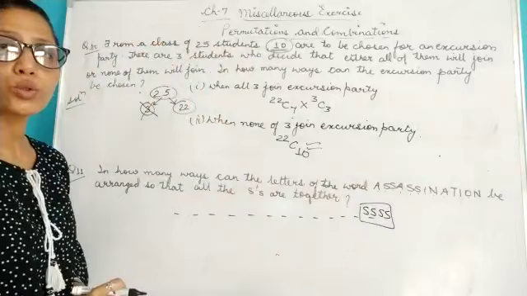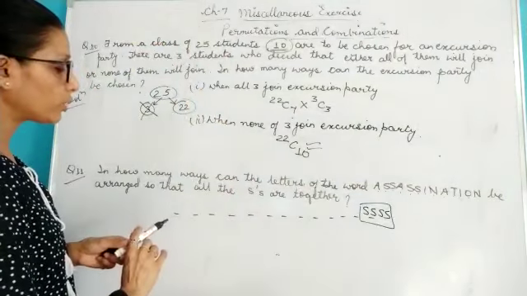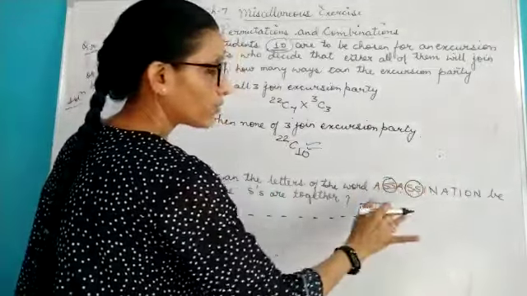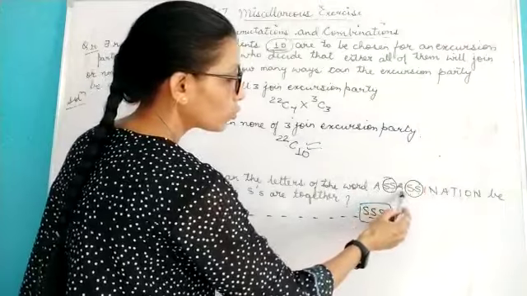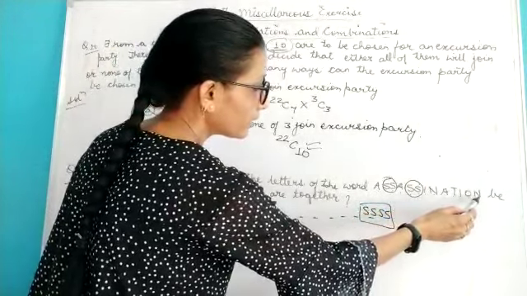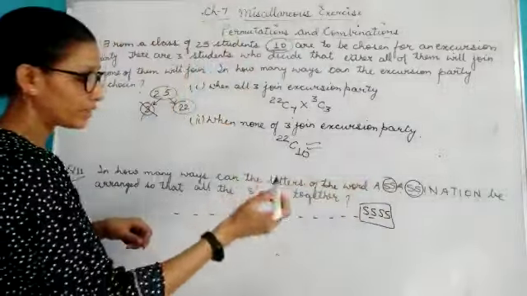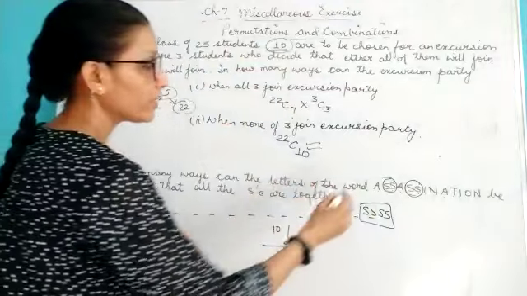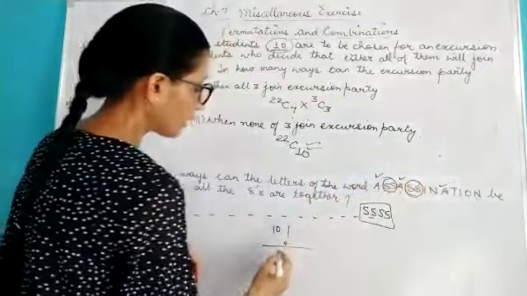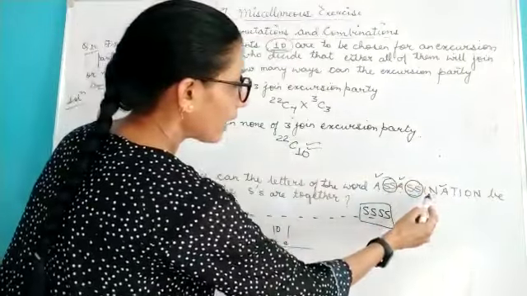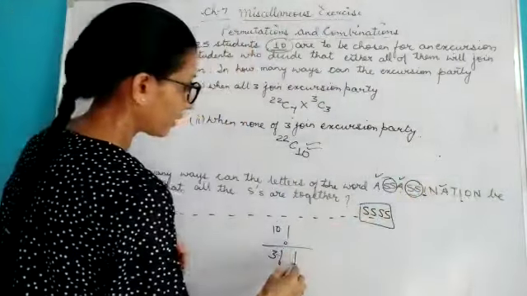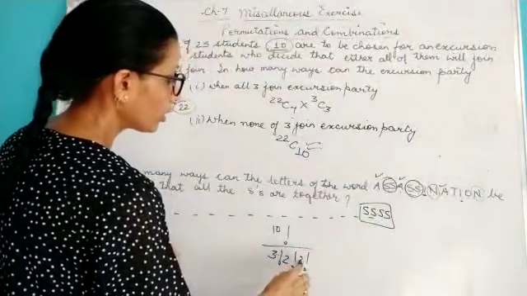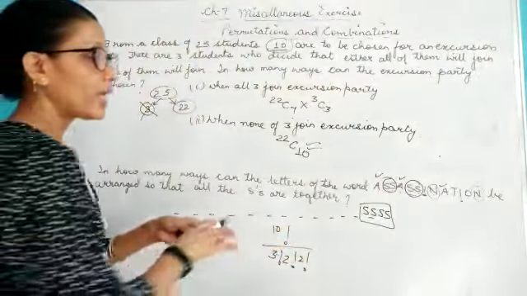Now we have to find out the total number of permutations. Here you just take off these 4 S, you are left with 1, 2, 3, 4, 5, 6, 7, 8, 9 and one place for this S. That means 10. So factorial 10 upon. How many letters are repeating here? A is repeating 3 times, so I will be taking factorial 3. I is repeating 2 times, so I will take factorial 2. N is again repeating 2 times, so I will take factorial 2. So these are the total number of permutations.